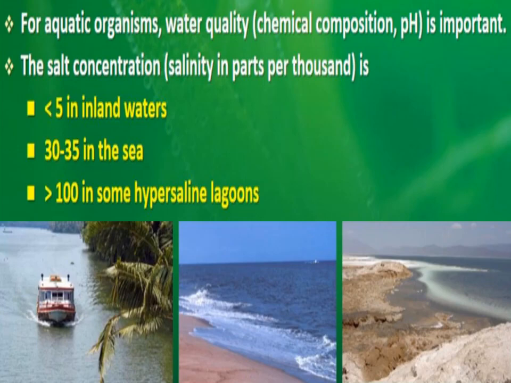So these different salinities are found in different types of water. That's why different types of organisms are found in these waters. Different types of organisms are found in inland waters, some different types in the sea, and some other types in hypersaline lagoons. So salt concentration of water affects the distribution of organisms, and also other water quality factors like chemical composition and pH are very important.